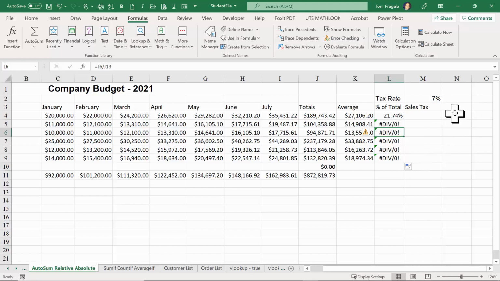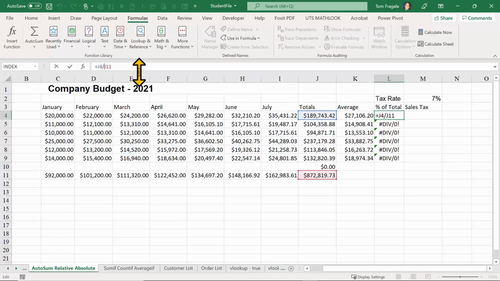So the absolute reference is going to be an important one to know about. I'm going to go ahead and click on cell L4 and follow my mouse. I'm going to type in a $ sign before the J and a $ sign before the 11. When we see the $ signs in the formula, we are not talking about money right now. That makes it what we call an absolute reference, which means when we copy it down, that part of the formula is not going to change. It's going to remain constant or absolute. I'm going to hit the Enter key.